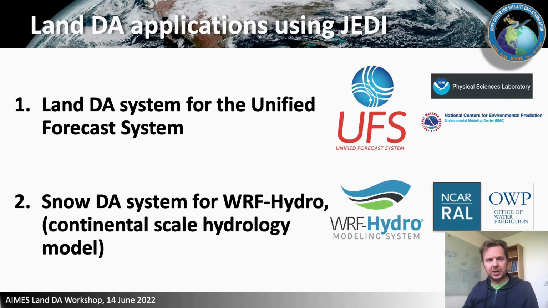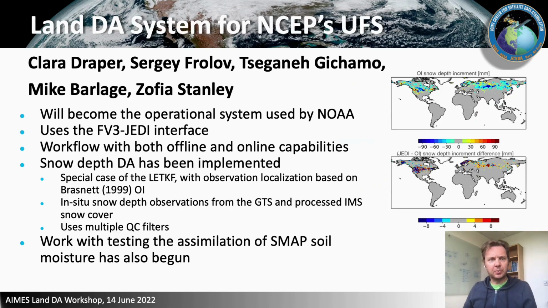The first is a Land DA system for the Unified Forecast System. The second is a Snow DA system for WRF Hydro, which is a continental scale hydrology model. The UFS work is being led by Clara, and this will become the operational system used by NOAA. It uses the FV3 JEDI interface, so it's closely coupled with the atmosphere model, although they have a workflow for both offline and online capabilities.